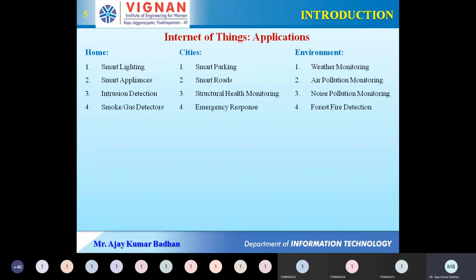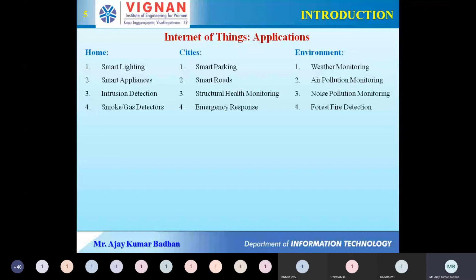Like you might have heard some 6 or 7 months back, before this pandemic situation, that Delhi is one of the most air polluted cities right now. They are not able to take any precaution to prevent that air pollution. So how are they able to say that this is one of the most polluted, air polluted cities? It is based upon this Internet of Things.